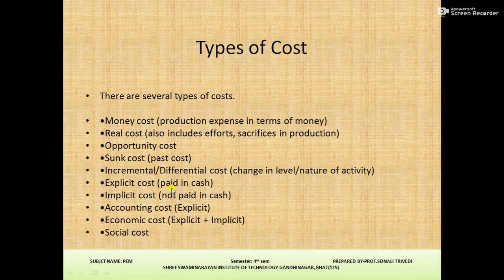Explicit cost means paid in cash. Implicit cost is not paid in cash. Accounting cost is explicit cost. Economic cost means explicit plus implicit cost.